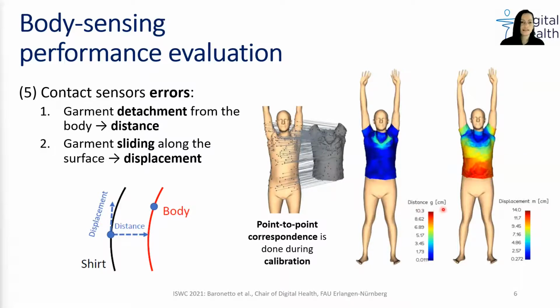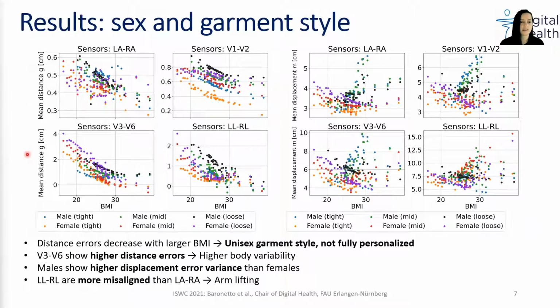We evaluated the garment distance and displacement for each cloth vertex. Before the evaluation, a calibration was done to find the point-to-point correspondence between the cloth and the body models. The results show the distance errors decrease with larger BMIs for both sexes. The used cloth model is indeed unisex and is not fully personalized to fit the different body shapes. Sensors below the breast show higher distance errors, mostly because of the larger body shape variability.